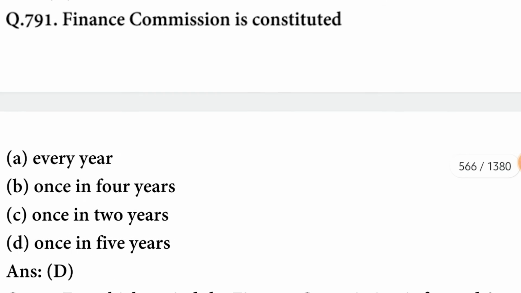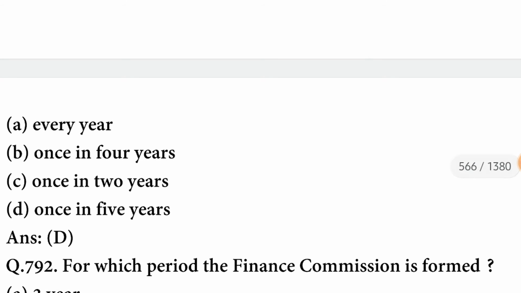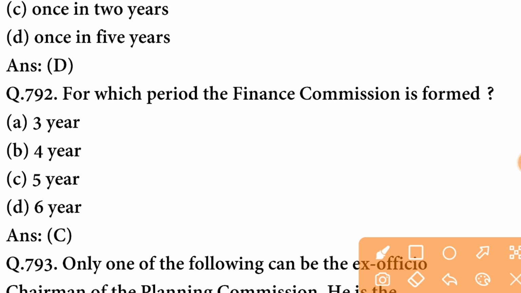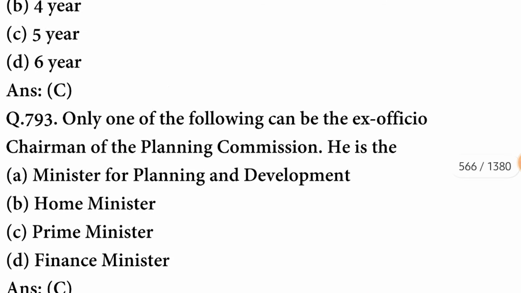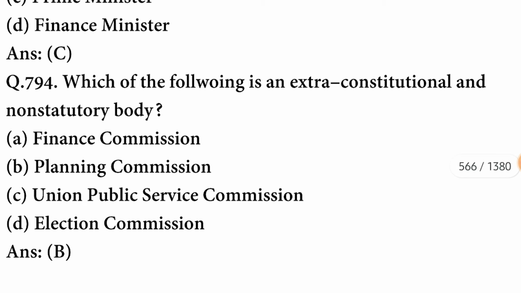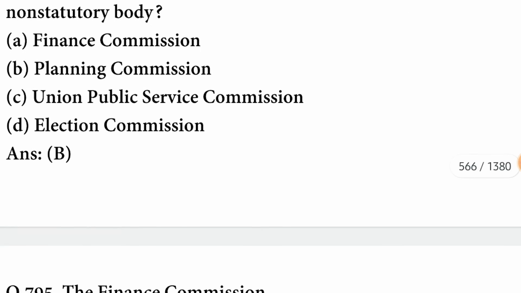The Finance Commission is constituted once in 5 years. The option is correct. For which period is the Finance Commission formed? It is formed for 5 years. C option is correct. Only one of the following can be the ex officio chairman of the Planning Commission. He is the Prime Minister. Which of the following is an extra constitutional and non-statutory body? It is the Planning Commission. B option is correct.